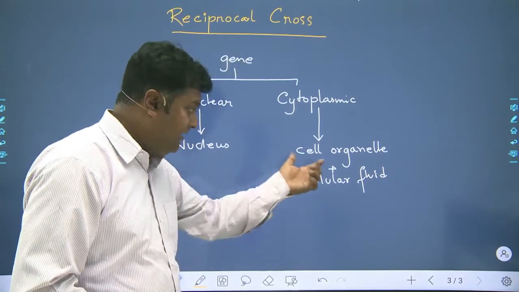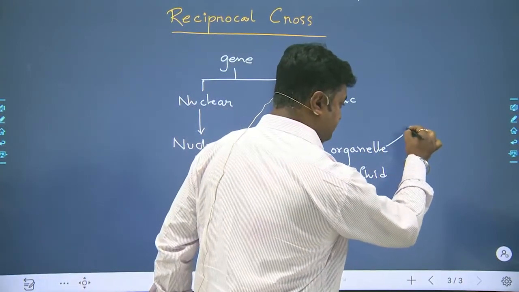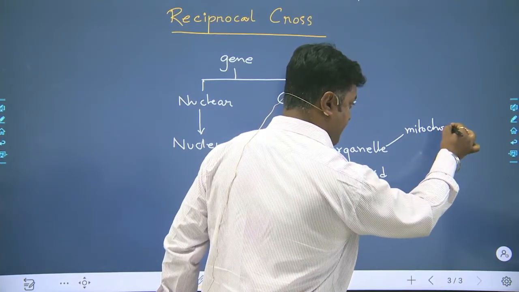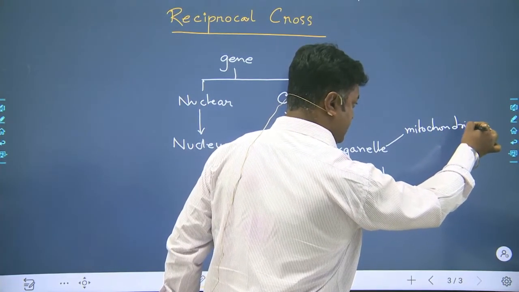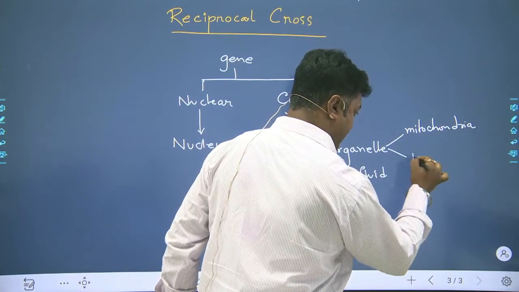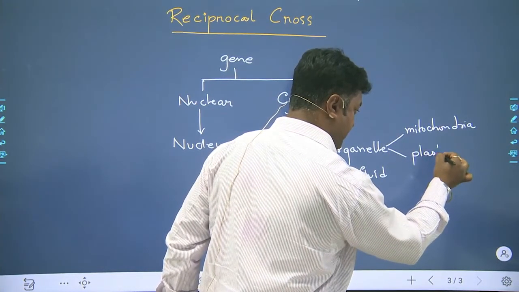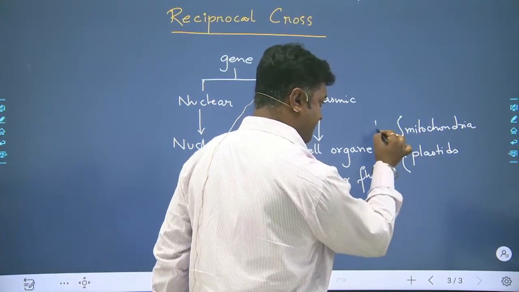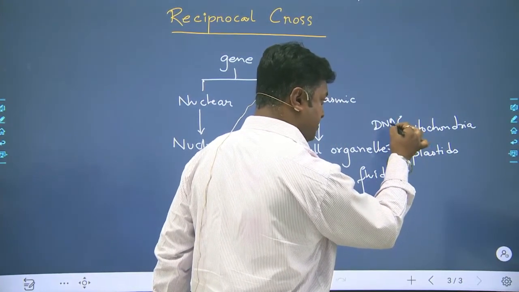Clear? So cell organelles such as the mitochondria and the plastids, if I take the example of a plant cell, will also have DNA of their own.